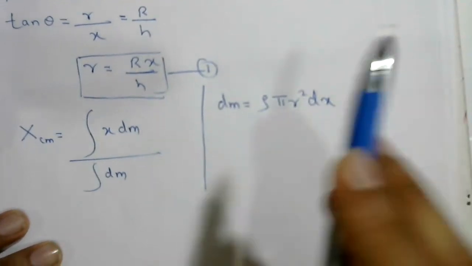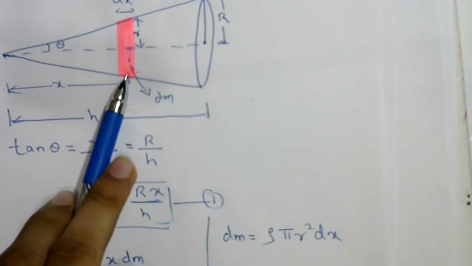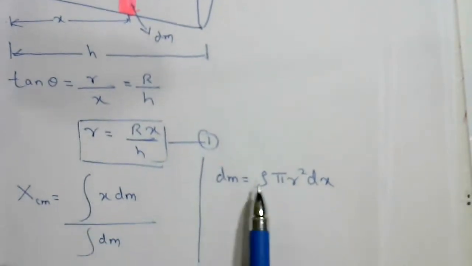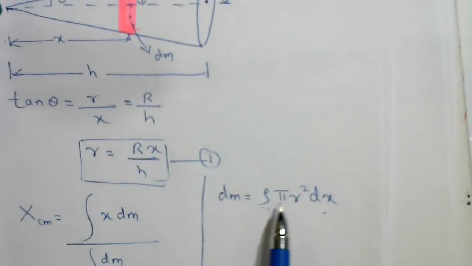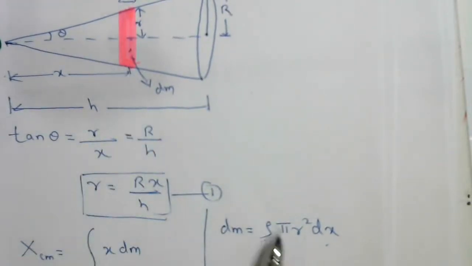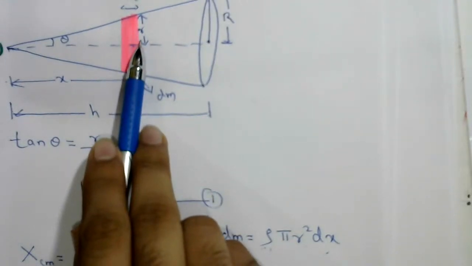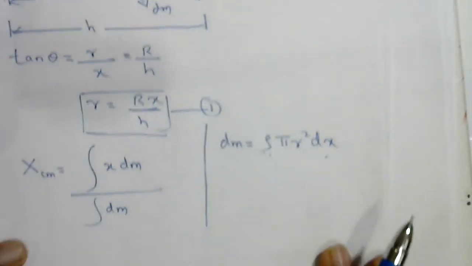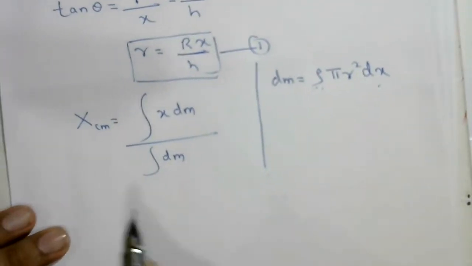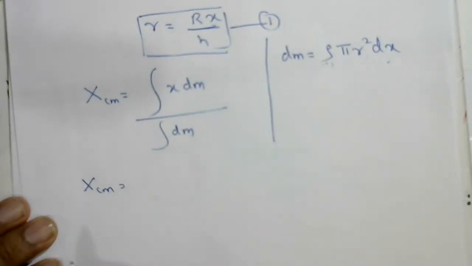dx. Clear? So dm, the mass of this element, is density into volume: density rho, volume of this element, area pi r square. Why? Because the radius of this one is small r, pi r square area into thickness, that is dx. We got this, so substitute that value here.